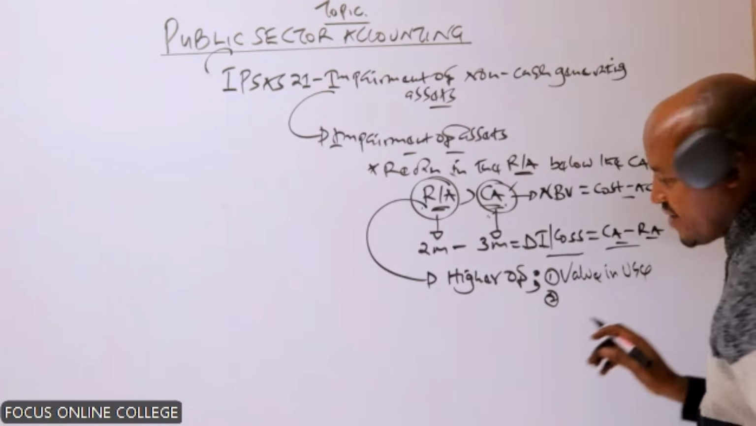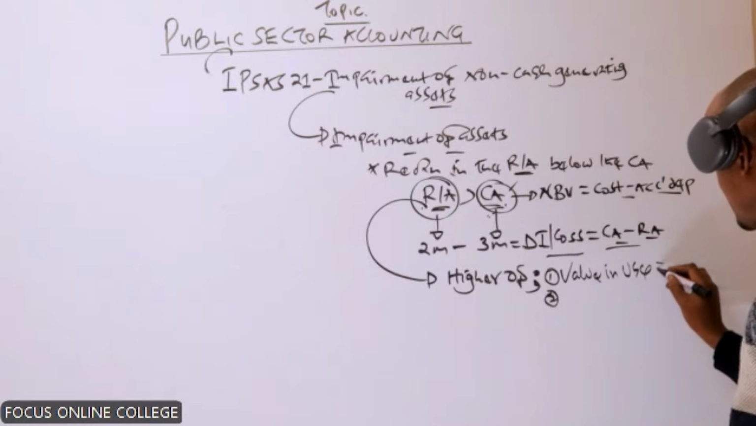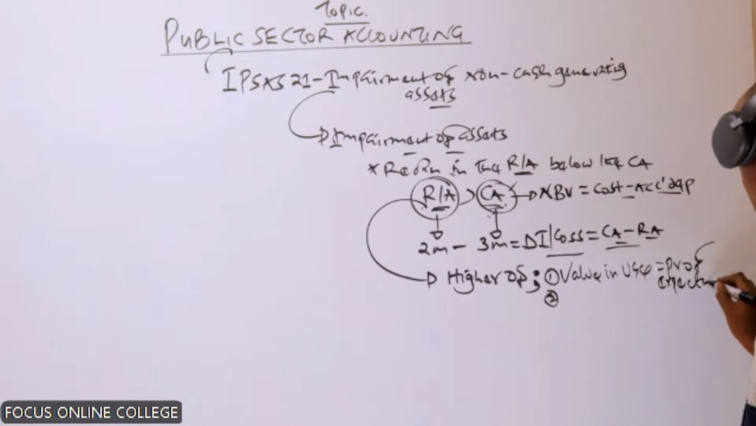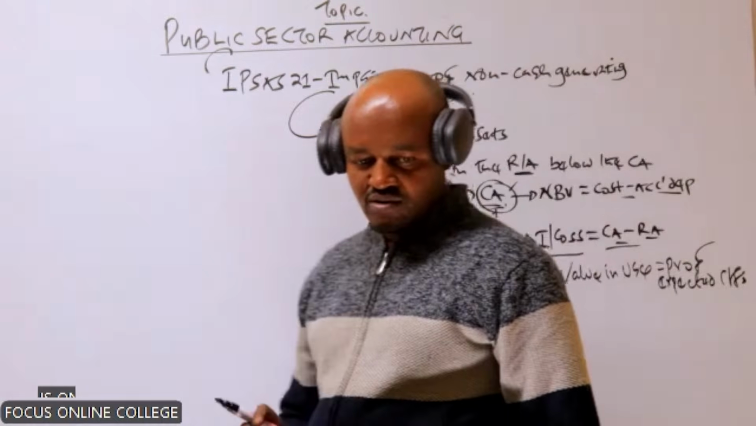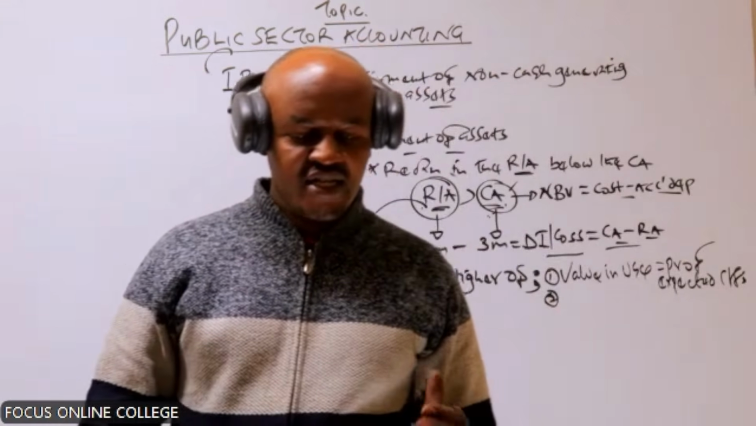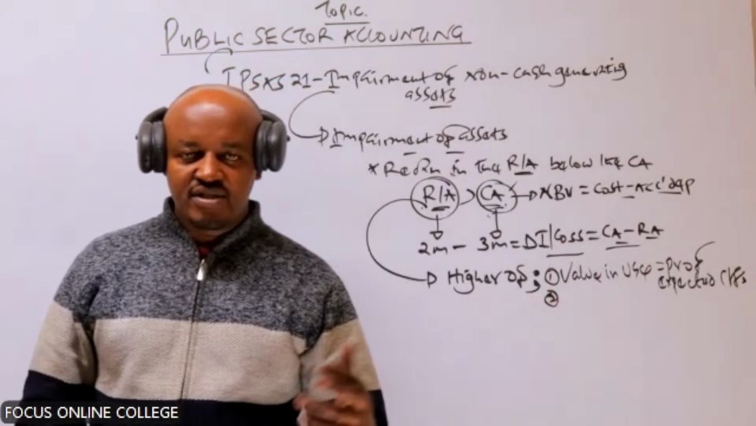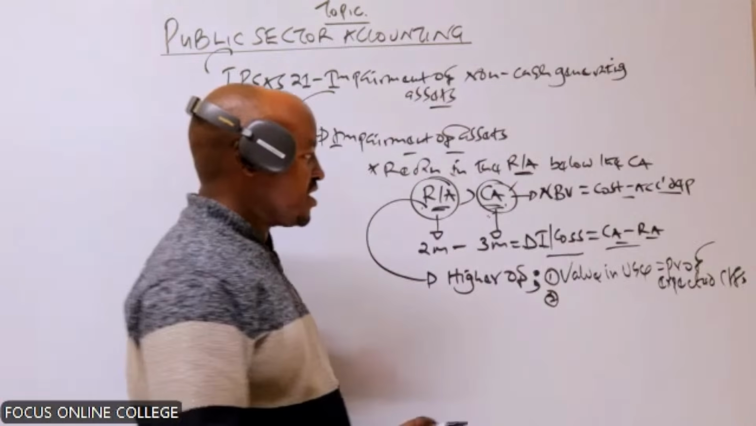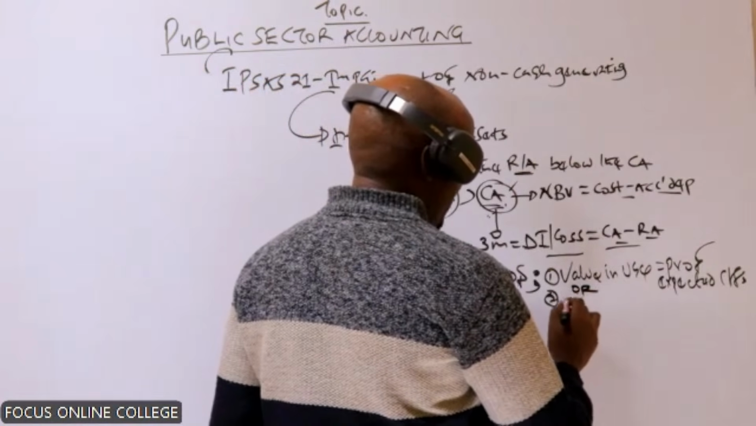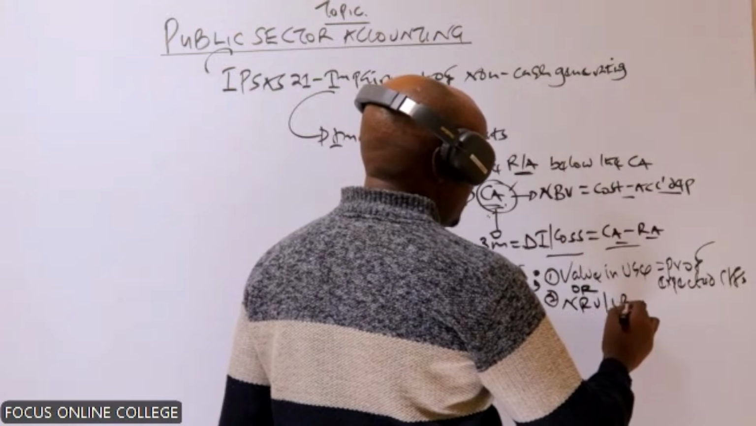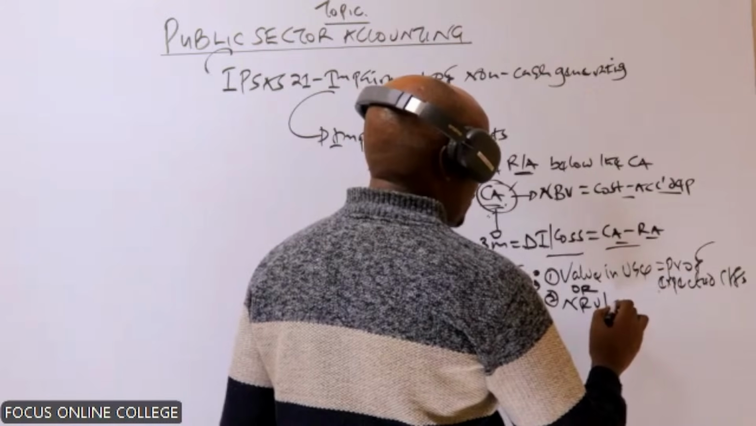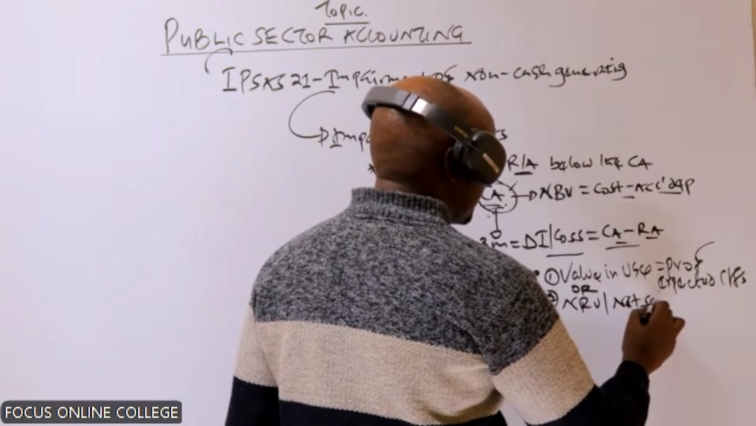The value in use is computed as the present value of the expected cash flows, the cash flows which will be generated from the use of the asset. That gives us the value in use. You discount the cash flows to be generated from the use of the asset. The other value is the net realizable value, or in other terms, the net selling price.